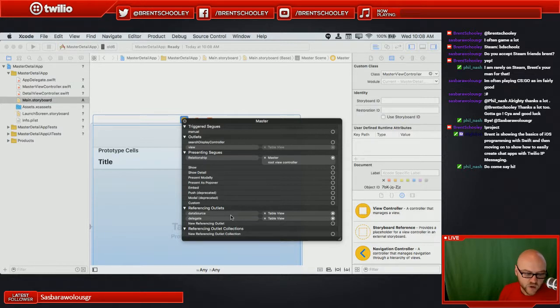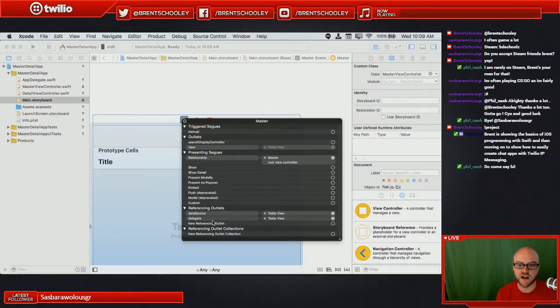And what is being set is the data source and the delegate for the table view. Now, the way this works is that the table view delegate has a bunch of methods that it will call at runtime to populate the table. It'll say, hey, how many rows do I need? How many sections do I need? How do I create a cell for this particular row in this particular section? And the data source is going to provide a lot of that information.